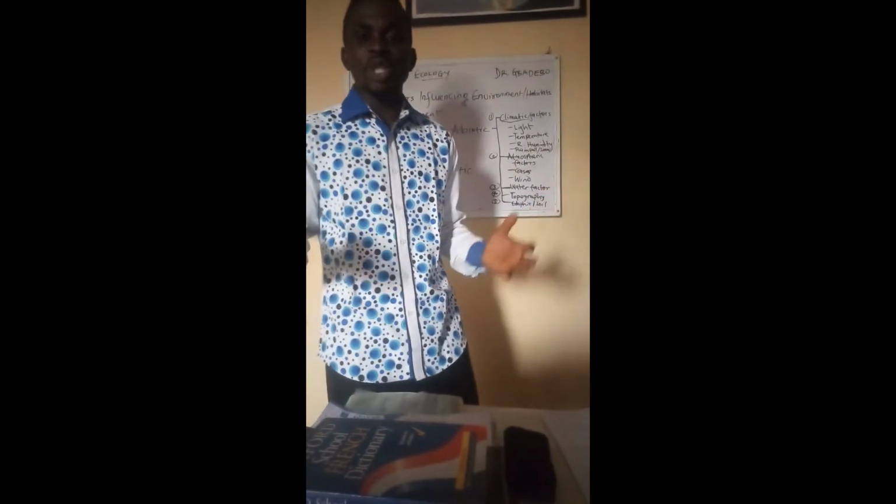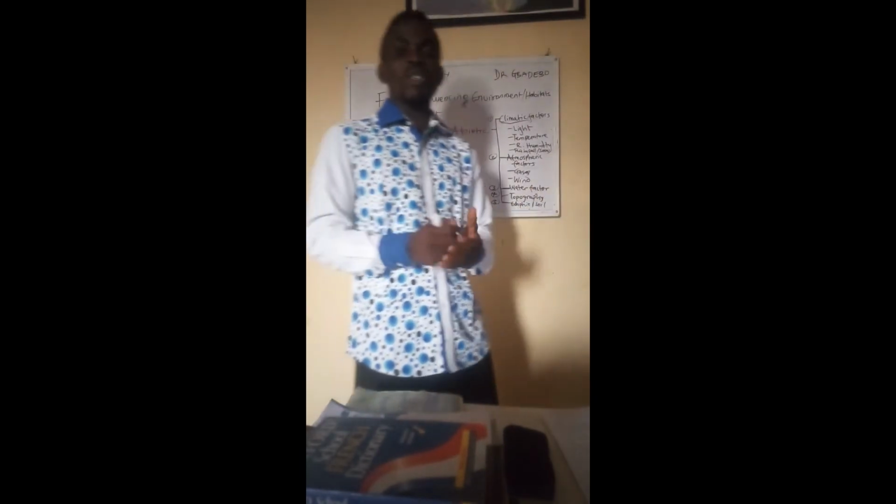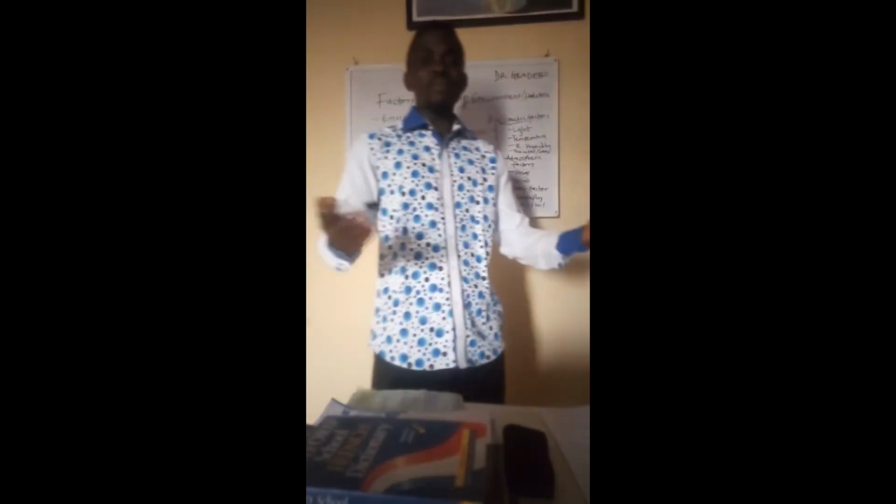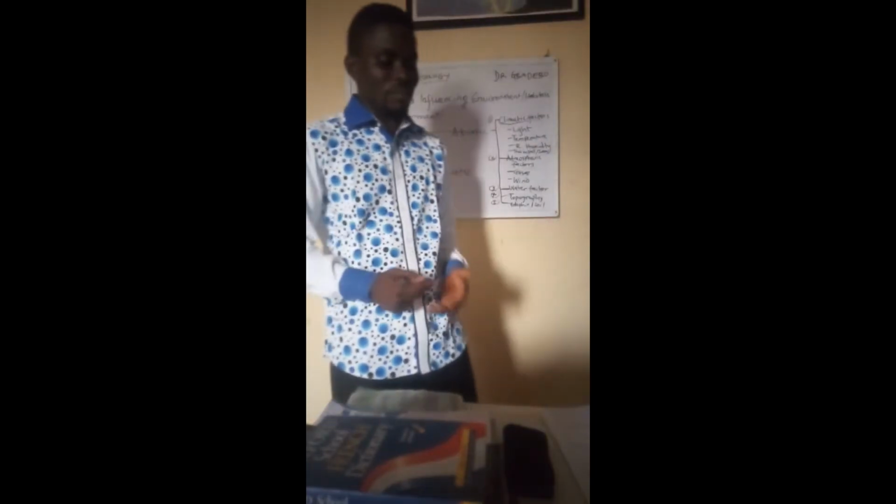Longer period of availability of sunlight will make for more primary productivity. Shorter period of sunlight will make for less primary productivity. This is how light affects organisms in their environment. And now also, I want to mention that light intensity can be measured using an instrument called photometer.